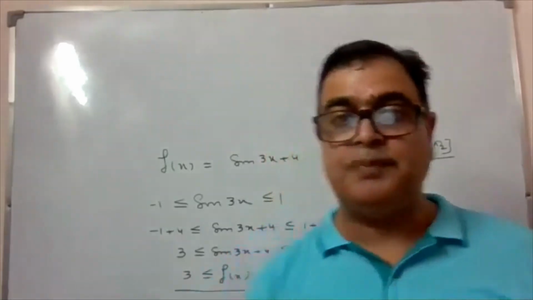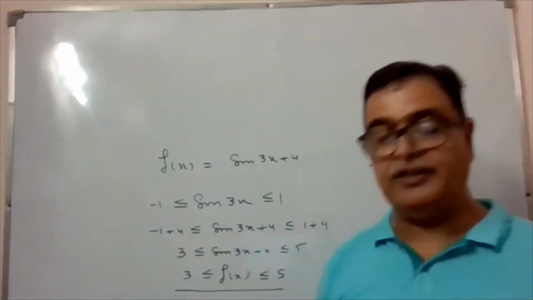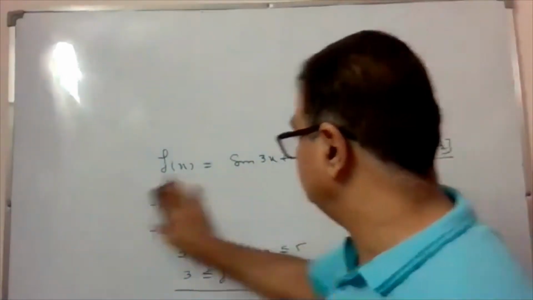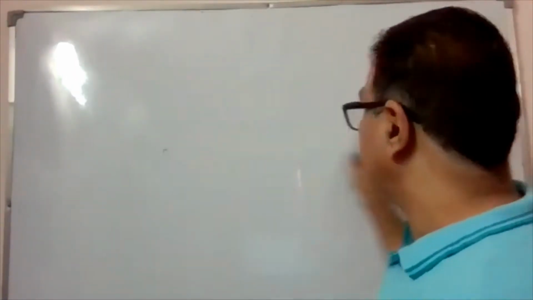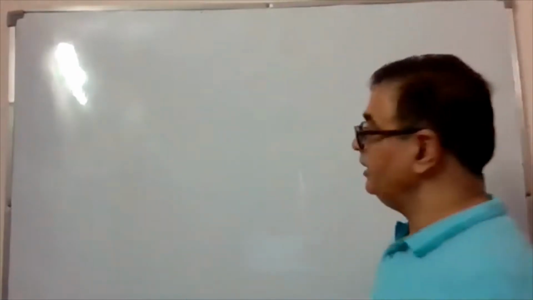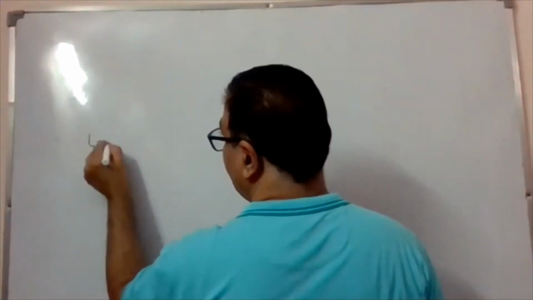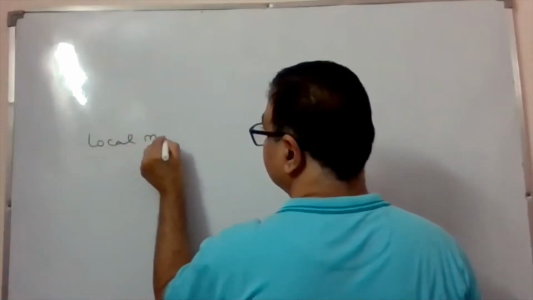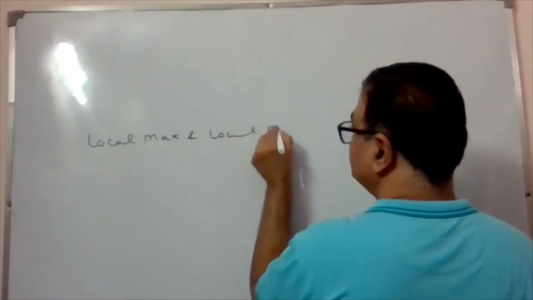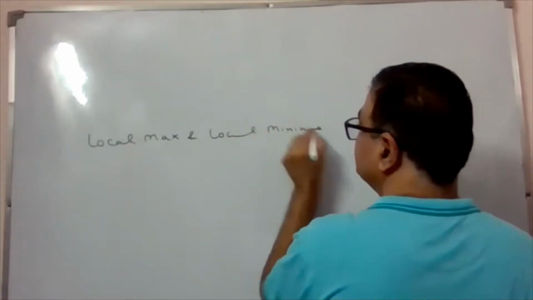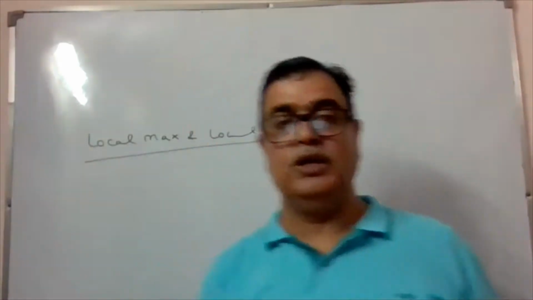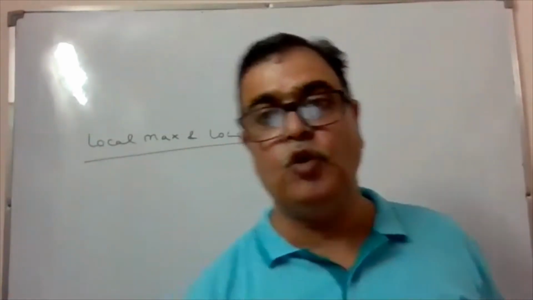Now coming on to the next part, the next term we are going to define, that is local maxima and local minima. This is the maximum and minimum value we have taken in an interval. Now we are thinking about local maxima and local minima. Now what is the meaning of local maxima?